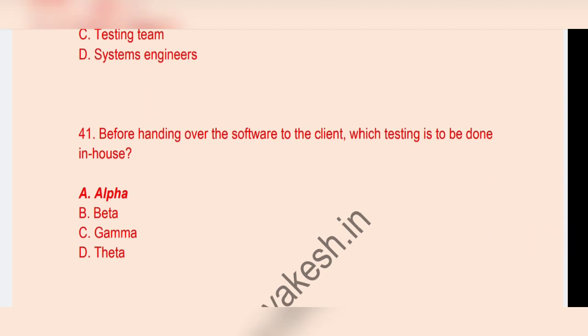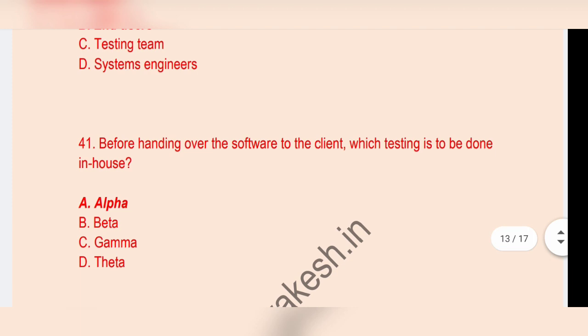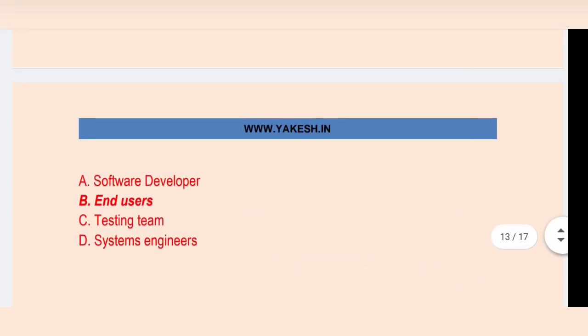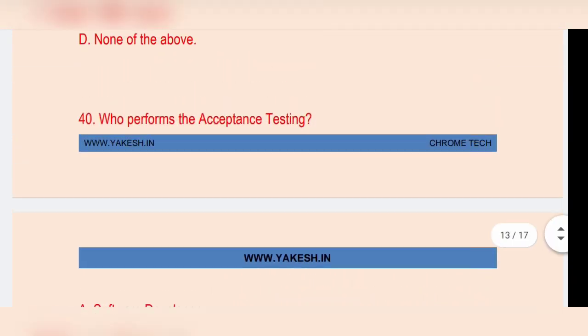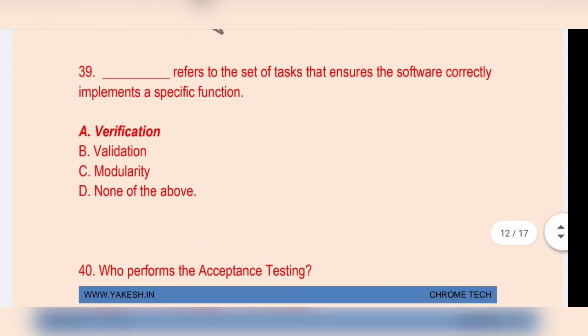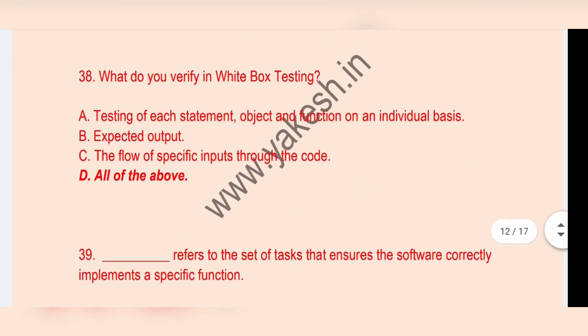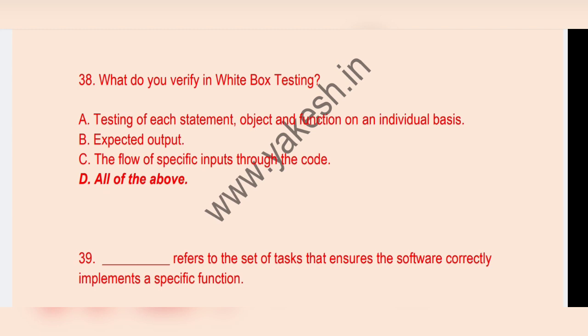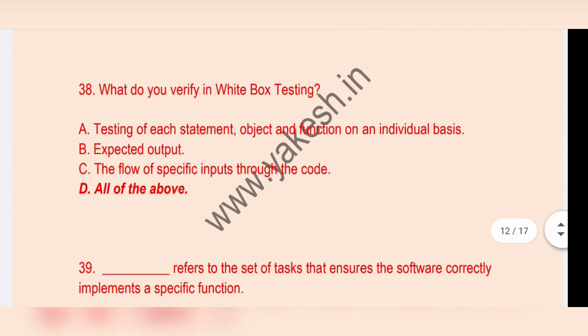Before handing over the software to the client, which testing is done in-house? Option A, alpha. Verification refers to the set of tasks that ensure software correctly implements a specific function. Option A, verification. What do you verify in white box testing? Option A, all of the above. Testing each statement, expected output, and the flow of specific inputs through the code.